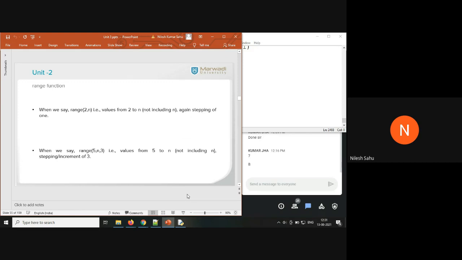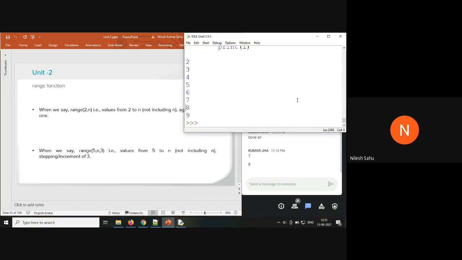Okay. Now we can also specify the increment here. In this case and in the previous example, the increment is by default 1. Now if you want to specify some increment, you need to pass a third argument.